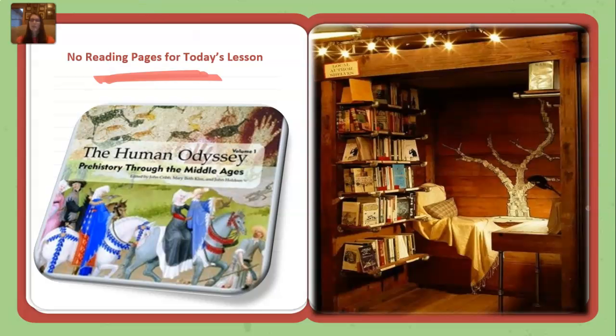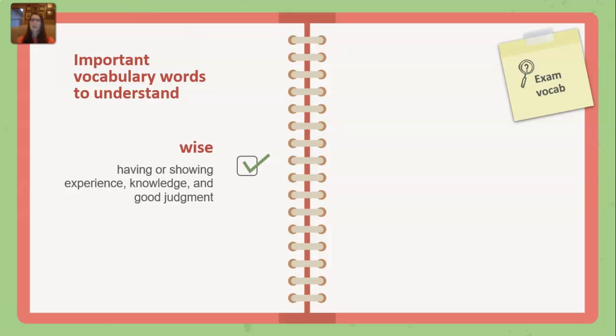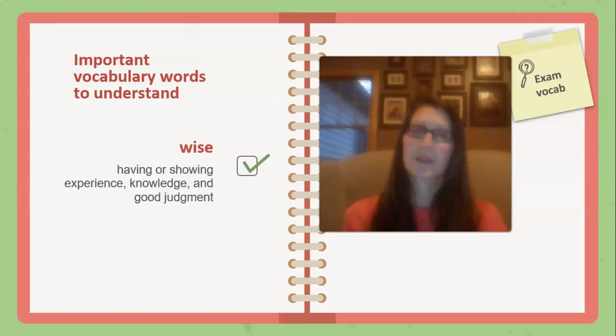So again, there are no reading pages for today's lesson. Important vocabulary words to understand. I just chose one for today's lesson just to make a little bit of an impact. Wise: having or showing experience, knowledge, and good judgment.